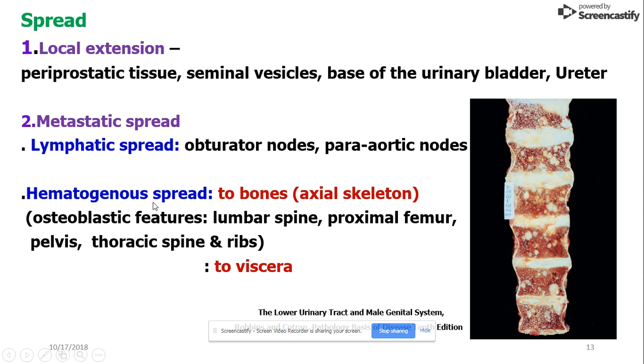Via hematogenous spread, cancer cells can reach the bones and the viscera. The bones involved are mostly the axial skeleton. You can find osteoblastic features in the lumbar spine, proximal femur, pelvis, thoracic spine, and ribs.